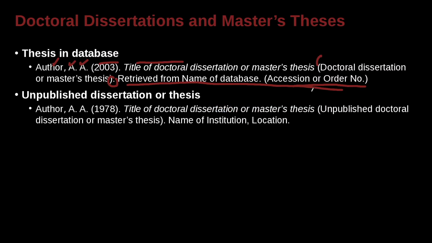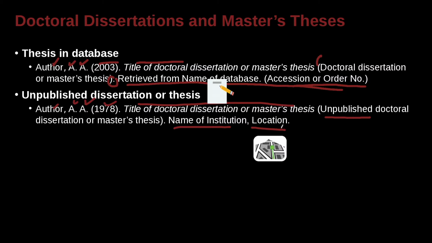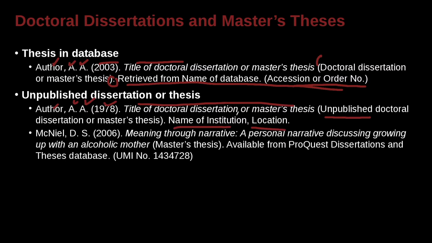Here's another example of an unpublished dissertation or thesis. So we have the author and then the first name, middle name, the date. Here is the title of the dissertation or thesis. And here we actually say unpublished doctoral dissertation or master thesis. And then we have the name of the school and the location. So a little bit different, but basically the same.